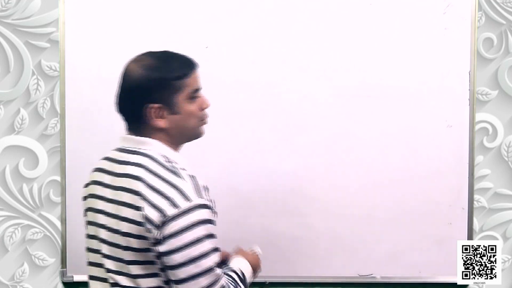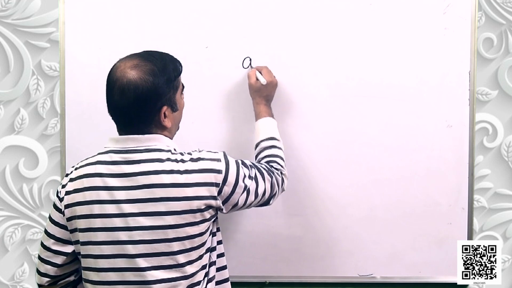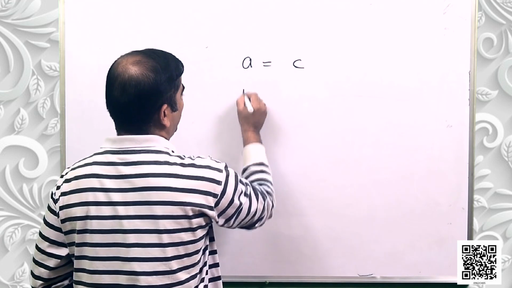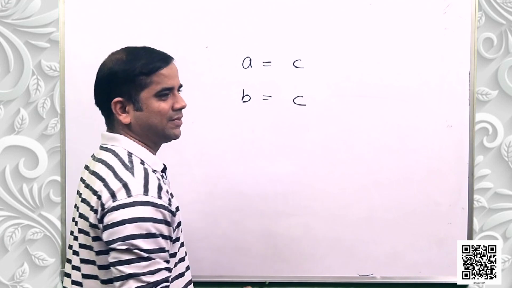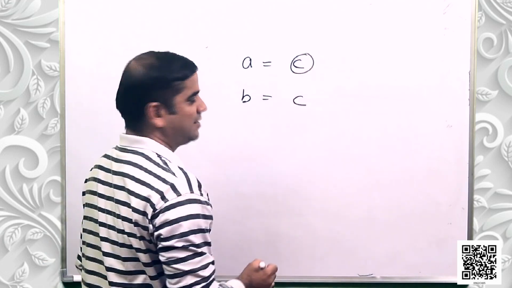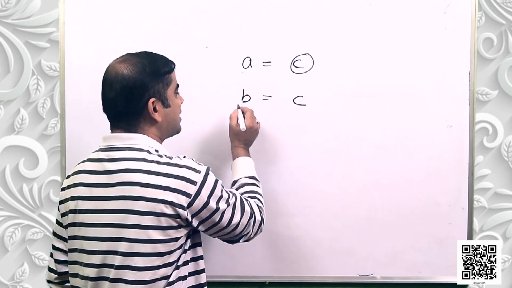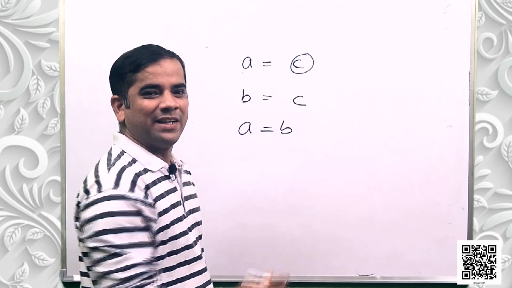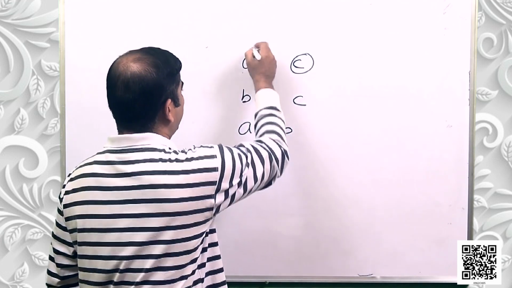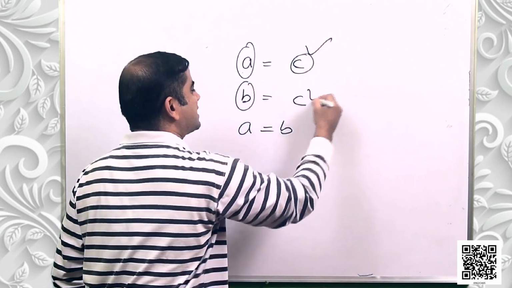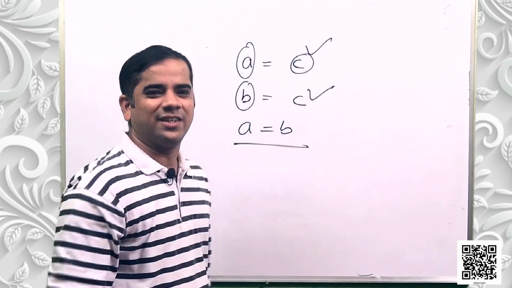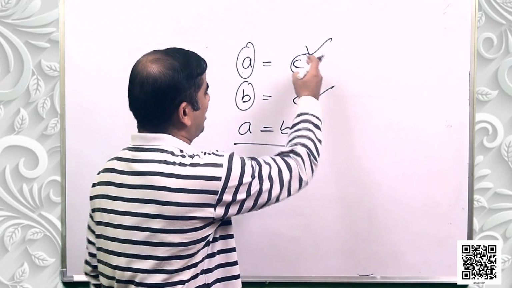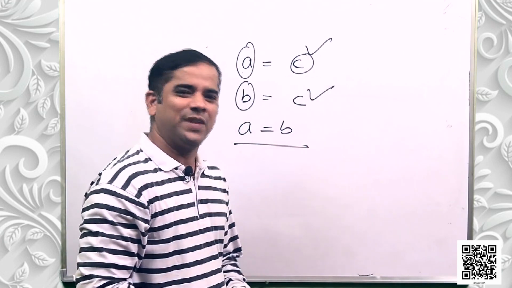If I say A is equal to C and B is equal to C, here we have a value C which is equal to A as well as B. That means it clearly says that A is equal to B. Things which are equal to the same thing are equal to each other.